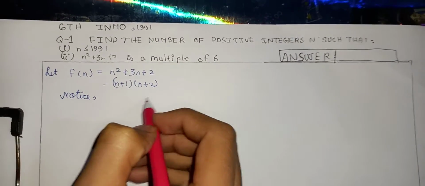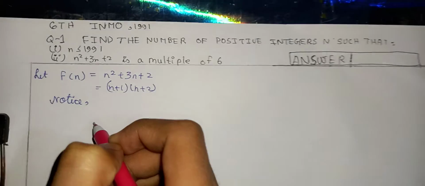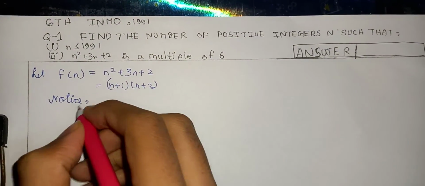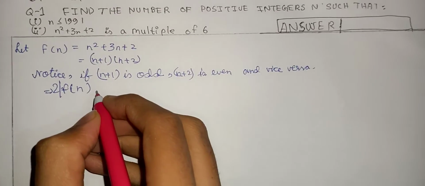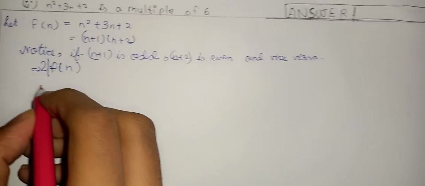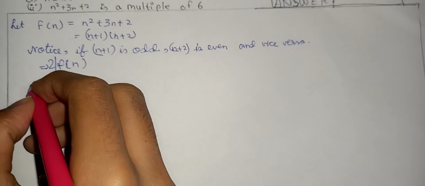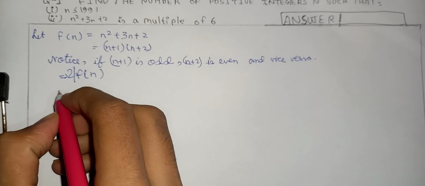And if n plus 2 is odd, then n plus 1, being the previous integer, must be even. Therefore, the whole f(n) must be divisible by 2. Hence we can write 2 divides f(n). So we just need now to prove that 3 divides f(n).